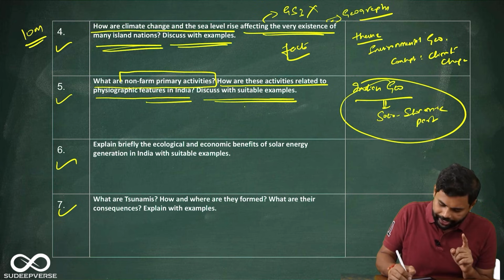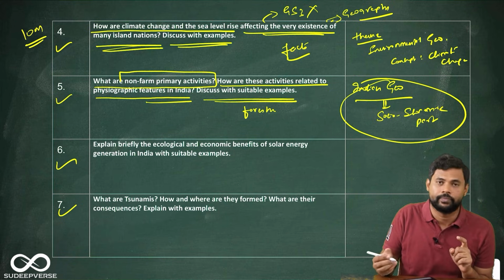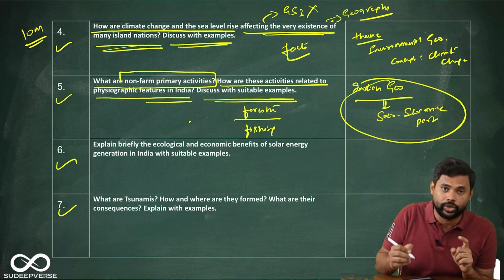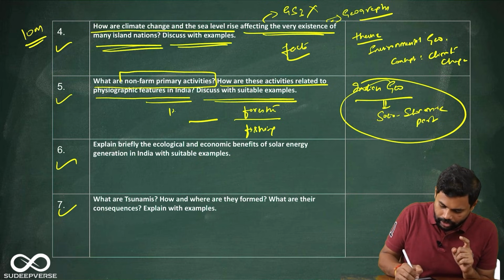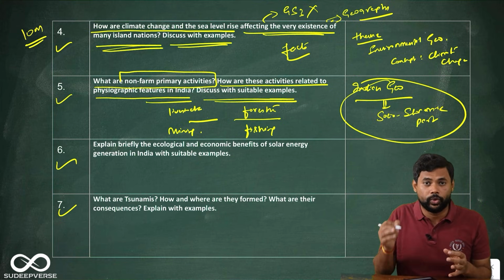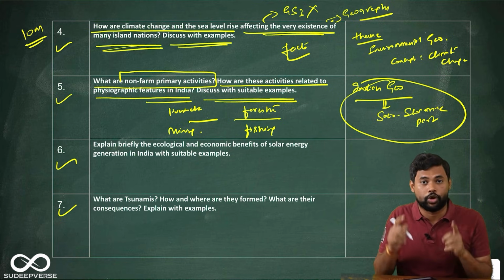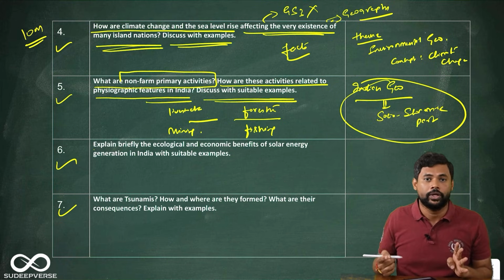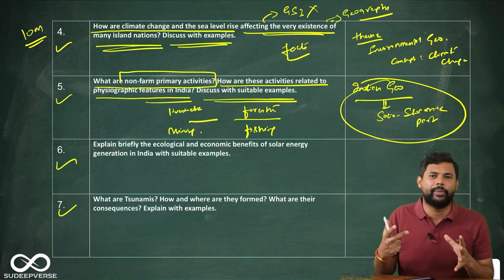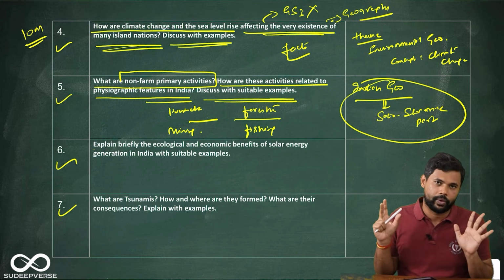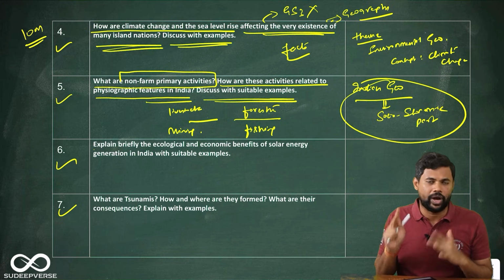If I ask you to write about forestry in India, if I ask you to write about fishing in India, if I ask you to write about livestock in India, or if I ask you to write about mining in India, look at this, you will have so much data to write, and you can draw 4 individual diagrams on 4 different themes of forestry, fishing, mining and livestock. That's what I told. This question is not that demanding, provided that you have an idea of what is non-farm primary activity. So again, a straightforward question if you ask me.